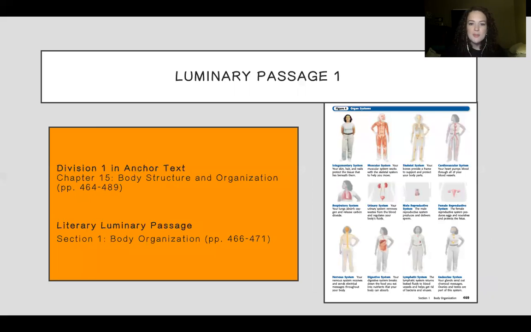So onto my luminary passages. My first one comes from Division 1 of my anchor text, and the passage that I chose is about body organization. I feel like this is a really important thing to address as a class before we really get into all of the other systems, because this gives a good introduction to all of those body systems. As you can see from this figure here, I really like the figures in this book, as I said, and this one just gives you a good preview of what you're going to be learning over the next few weeks. So I really like this one.